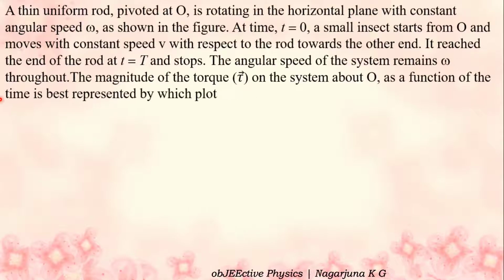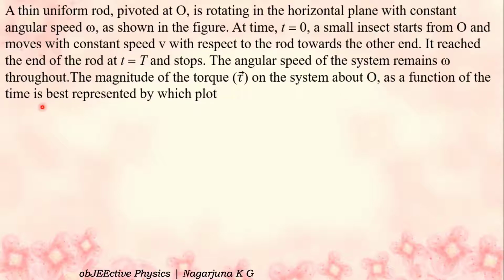It reaches the end of the rod at small t is equal to capital T and stops. The angular speed of the system remains omega throughout. The magnitude of the torque tau on the system about O as a function of time is best represented by which plot?